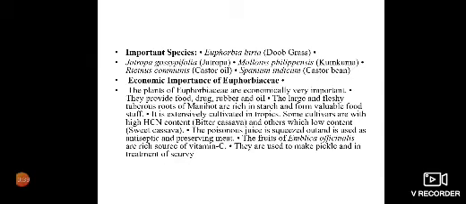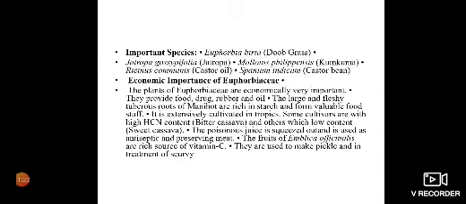Now we come to the economic importance. We all know the important species: Euphorbia hirta, Jatropha multifida, Mallotus philippensis from which kumkum is made, Ricinus communis which yields castor oil, and Sapium indicum. In economic importance, the Euphorbiaceae furnish several valuable commodities such as food, drugs, rubber and oil. Large fleshy tuberous roots of Manihot esculenta are rich in starch and they form a valuable foodstuff.